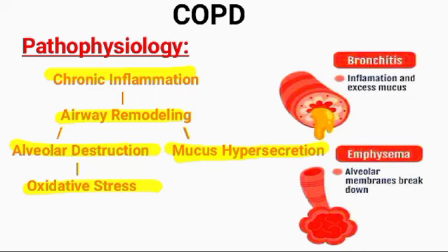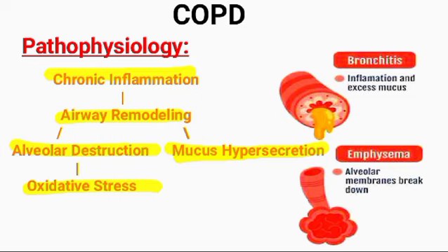Over time, prolonged inflammation results in structural changes in the airways known as airway remodeling, including thickening of the airway walls and increased mucus production. Additionally, COPD involves damage to the alveoli, the small air sacs in the lungs responsible for oxygen exchange, and this damage causes a loss of lung elasticity and air space enlargement, a condition called emphysema, which further compromises lung function. COPD is also characterized by increased mucus production, which can obstruct the airway and predispose individuals to respiratory infections.